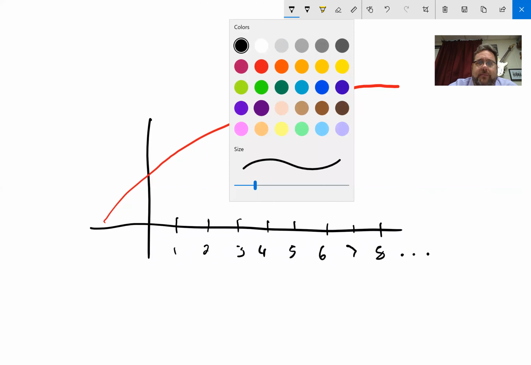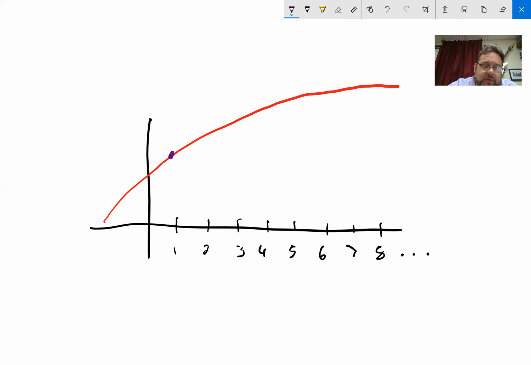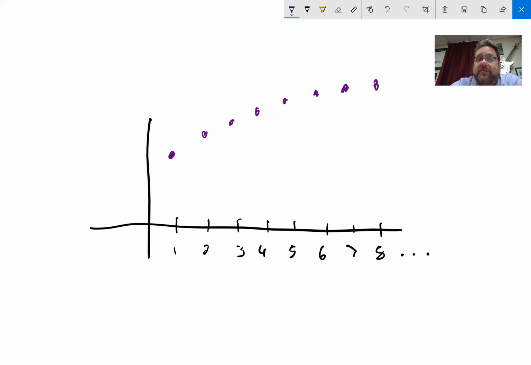And now I'm going to put dots on the graph above these integers. So the idea is that on this red function, I'm just going to take the y values over the integers.